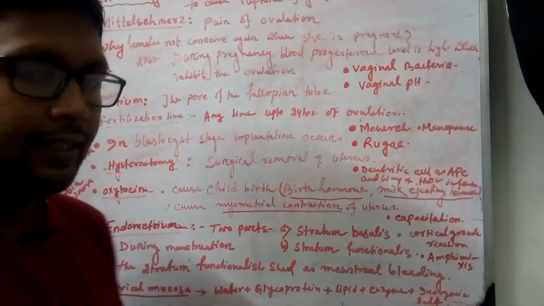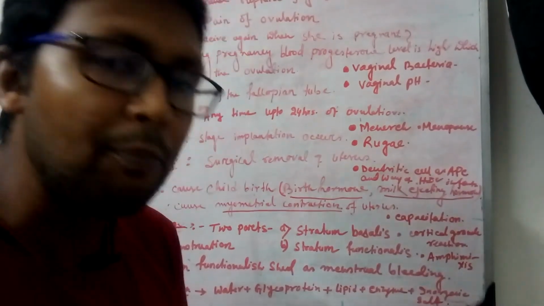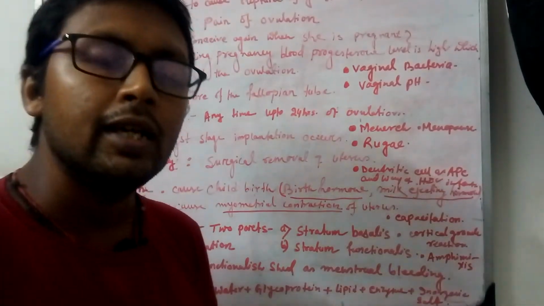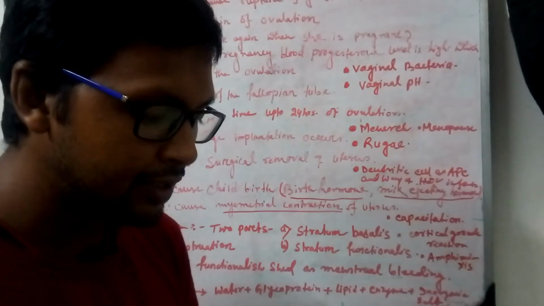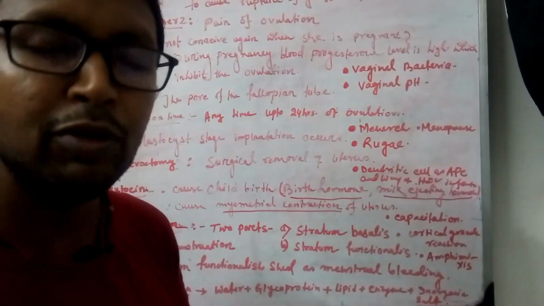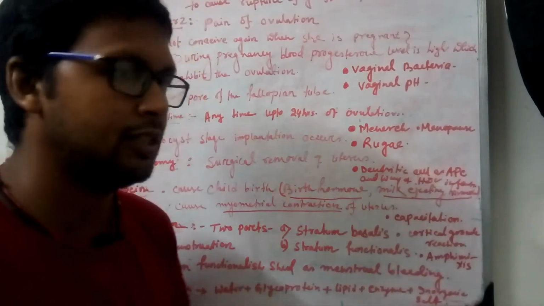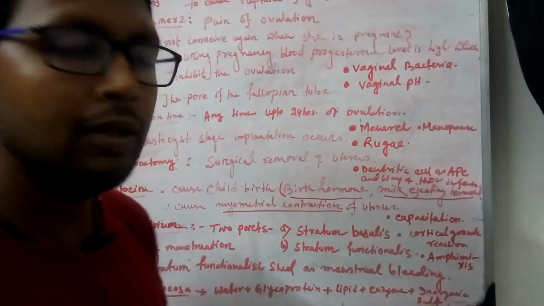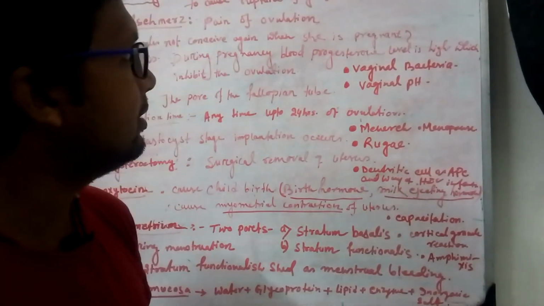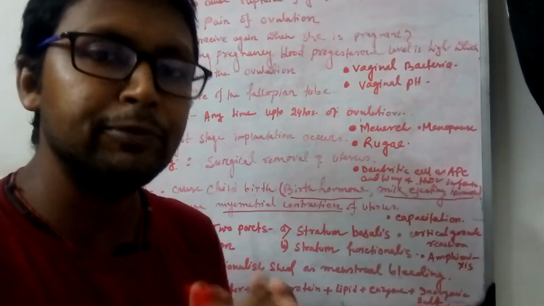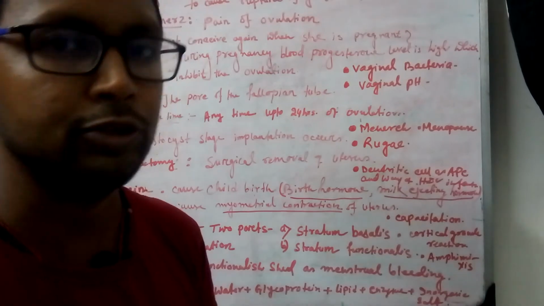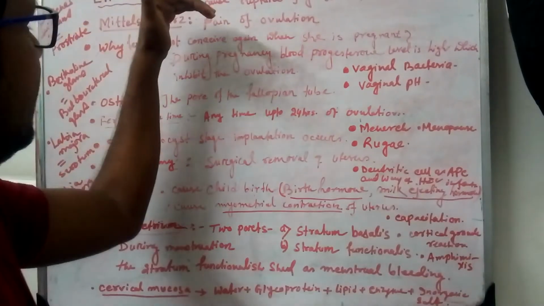LH surge is when the level of blood LH, luteinizing hormone, from the anterior pituitary is increased. When is it increased? It is 9 to 12 hours before ovulation. The LH level becomes high in the female body, and this LH helps to rupture the Graafian follicle and release the secondary oocyte. So this is called LH surge.